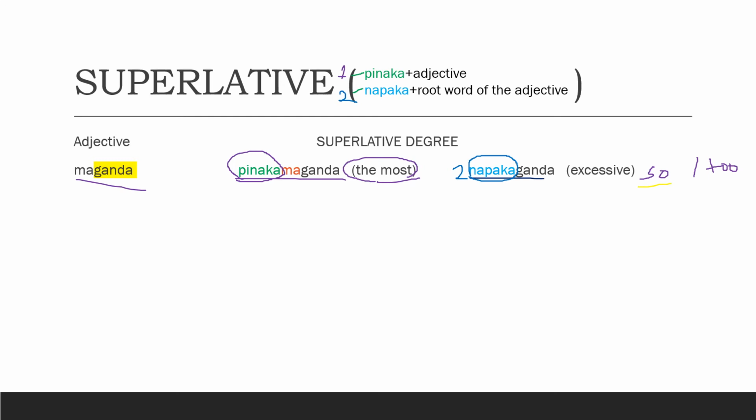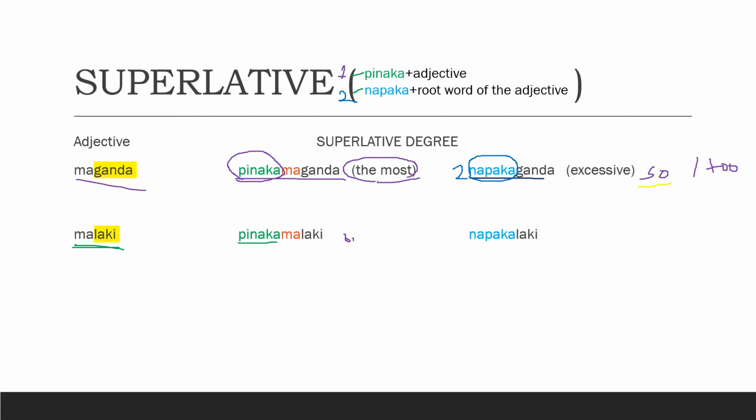Okay, did you get that? So let's have another example. The next adjective is malaki. By adding pinaka, we have now pinakamalaki. And the meaning of that is the most big, or it's the biggest.